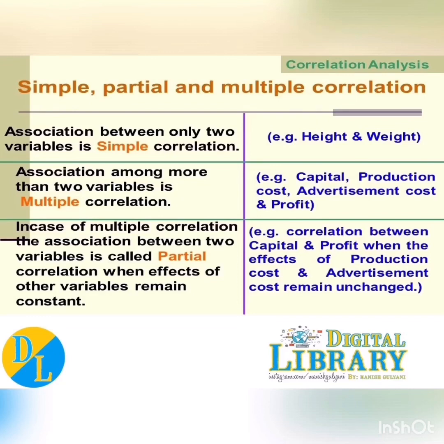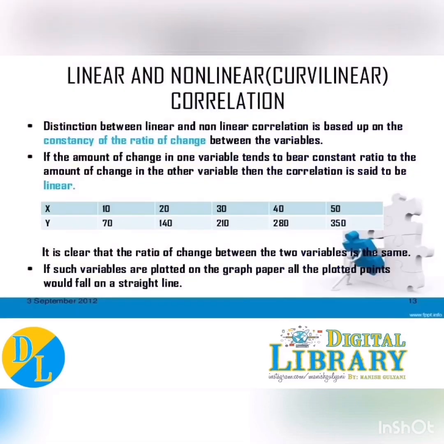In simple correlation, you study only two variables like price and demand, price and supply. In partial correlation, you assume another factor like fashion is one of the major factors that affects your demand decision, but you assume fashion to be constant. So that's called partial correlation.